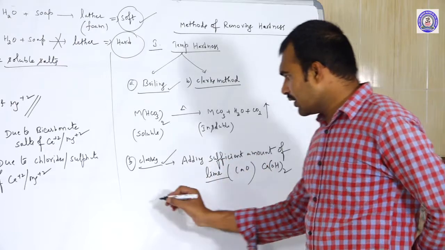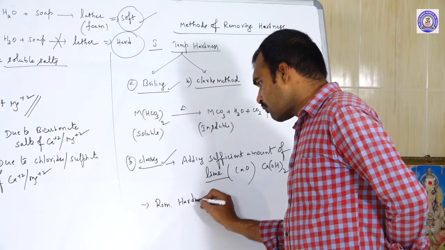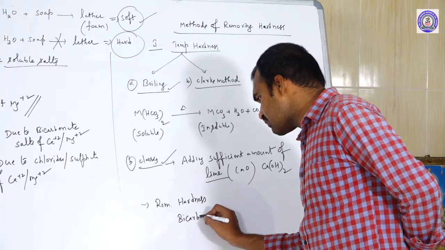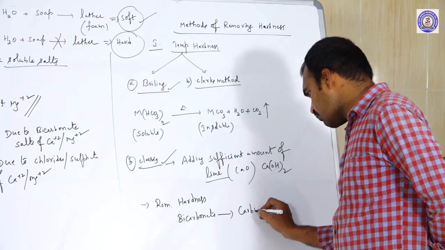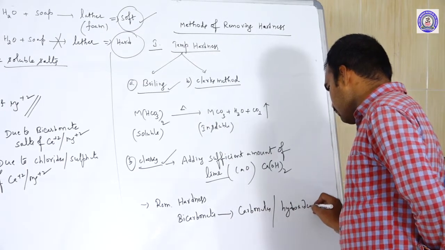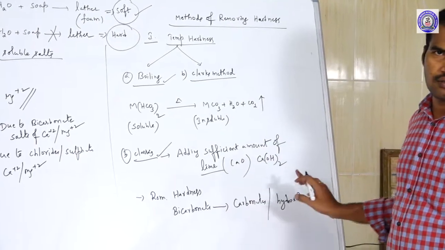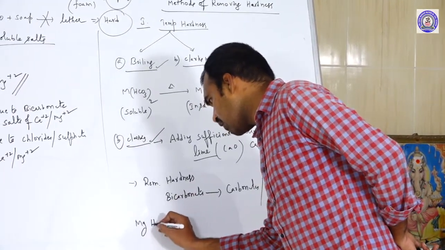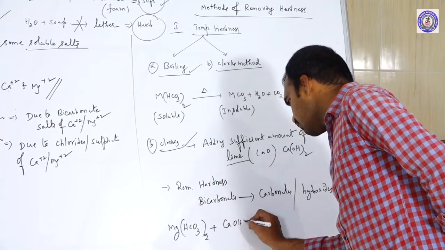It removes the hardness by converting bicarbonates into either carbonates or hydroxides. This lime will convert these soluble bicarbonates into insoluble carbonates or hydroxides. So let us take an example. I have taken magnesium bicarbonate. To this you are adding lime.